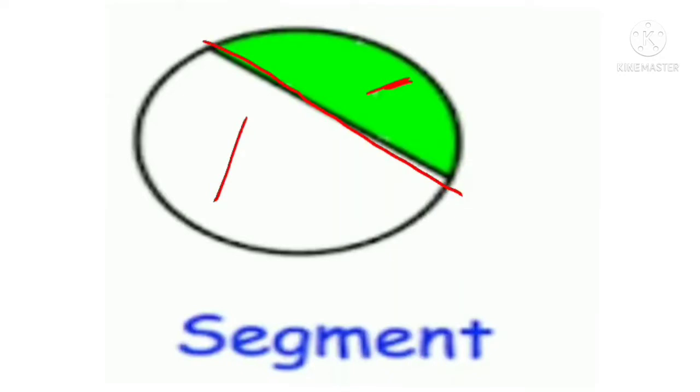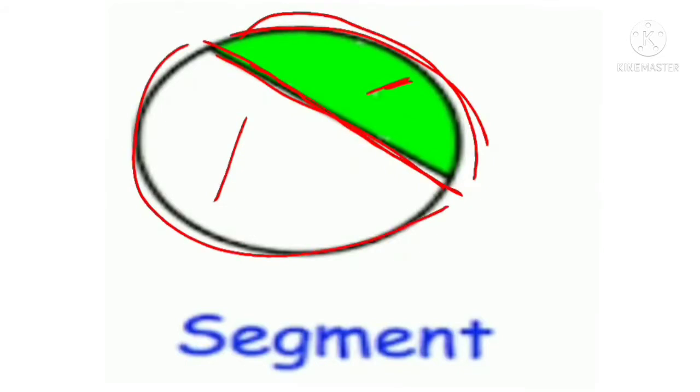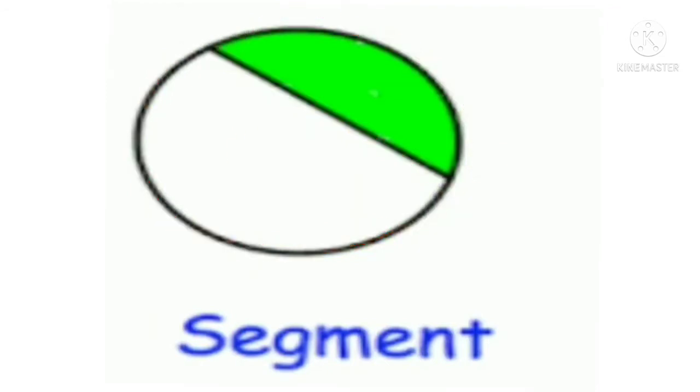The minor segment is the region bounded by the minor arc and the chord. The major arc and the chord bound the region we call the major segment. The small part, bounded by the minor arc, is the minor segment.